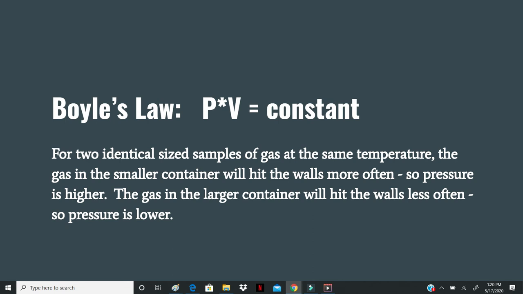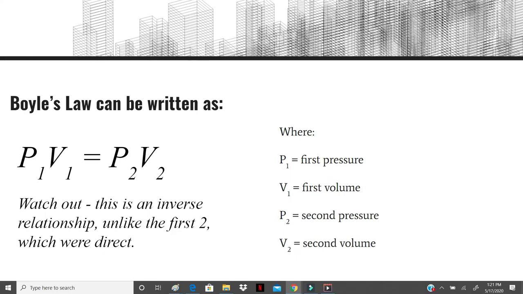We can express this in Boyle's law as a mathematical equation. Pressure times volume equals constant. If we have two identical sized samples of gas at the same temperature, the same quantity of gas that is, the gas in the smaller container is hitting the walls more often, so the pressure is higher. And the gas in the larger container is going to hit the walls less often, so the pressure is lower.